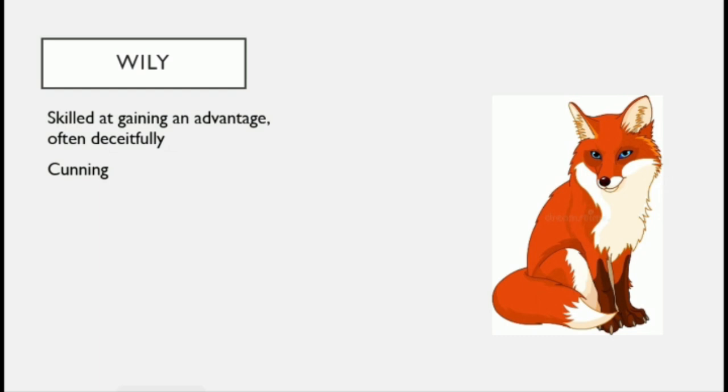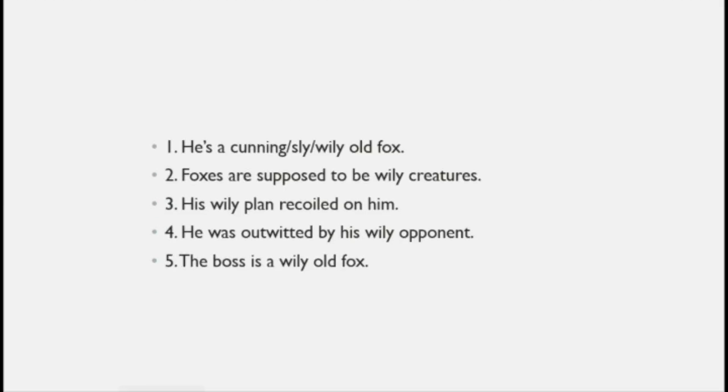Next word is wily. Wily you can remember with the fox. Wily is fox. Fox means what? Cunning. Fox is known for its quality of being cunning. Skilled at gaining an advantage, often deceitfully. So skilled at gaining an advantage, often deceitfully. The sentences with the word cunning are: he's a cunning fox. He's a wily fox. So he's a what? Cunning fox. Foxes are supposed to be wily creatures. Wily means what? Cunning. Often to take advantage, often deceitfully.